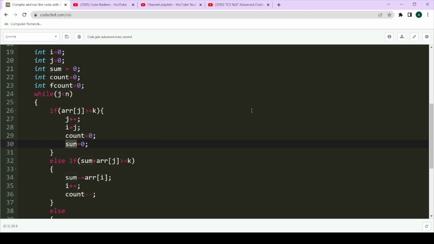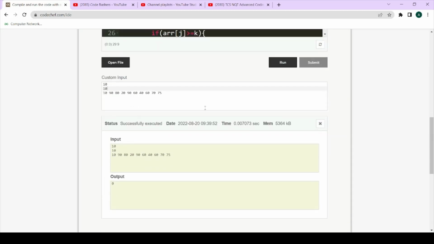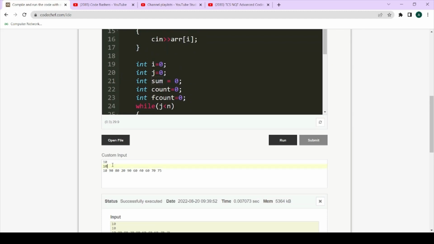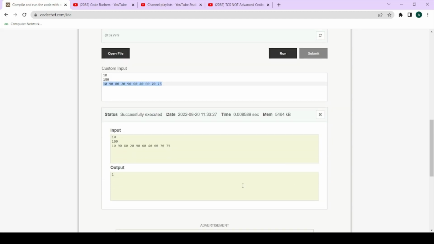So this code again, let's see on the inputs whether it is passing the test cases or not. Let's first run on this particular input, that is 10 90 80 20 90. This was example 2 of this question. Here the answer will be 1, because only a single element is present which is less than k. There are no two continuous elements that we can sum so that their value becomes less than k. So here the answer will come out to be 1.